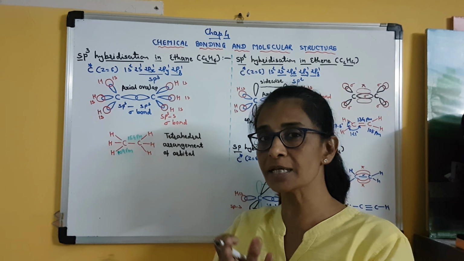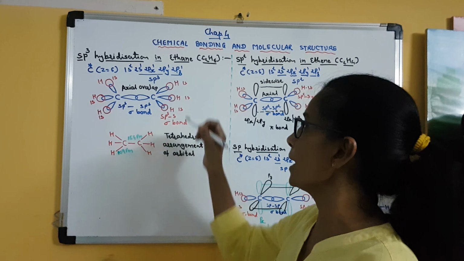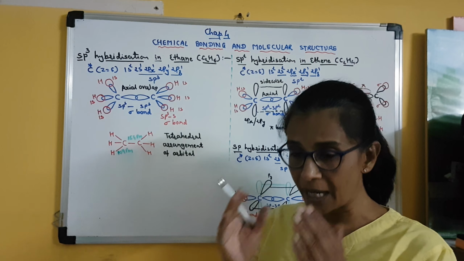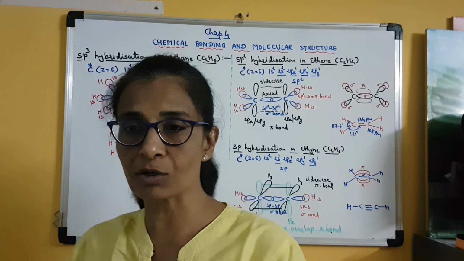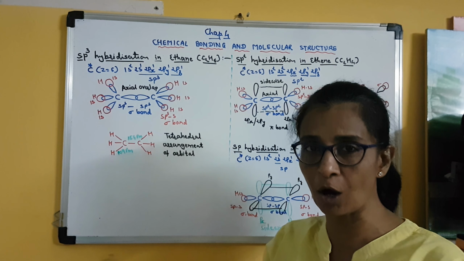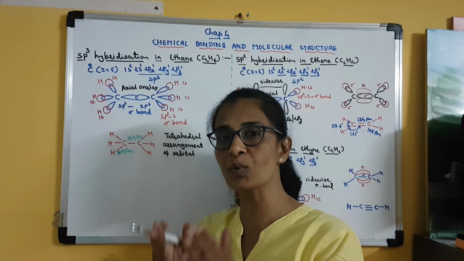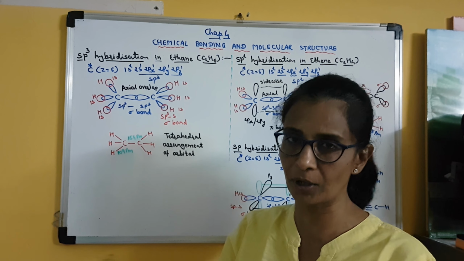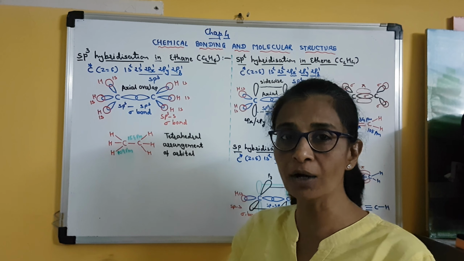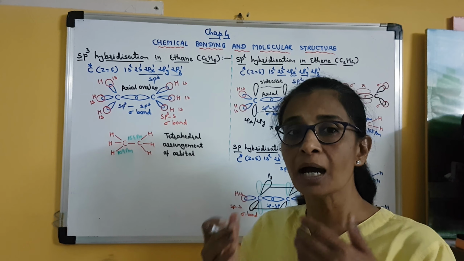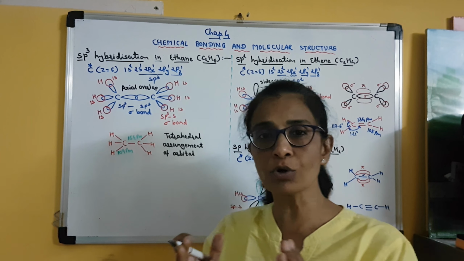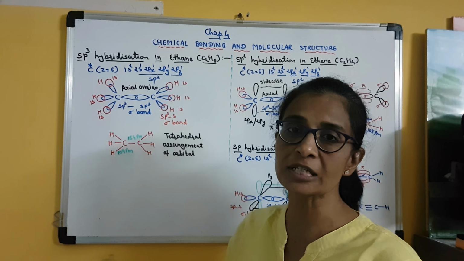Carbon is utilizing its hybrid orbitals, and the hydrogen atoms are utilizing their atomic orbitals. But as I told you in the previous lecture also, whenever there is involvement of a hybrid orbital in bond formation, that bond is always a strong bond and it is a sigma bond. Clear? Moreover, whenever an s orbital is involved in overlapping, in bond formation, there is also always maximum overlap, and so the bond formed is a strong sigma bond.